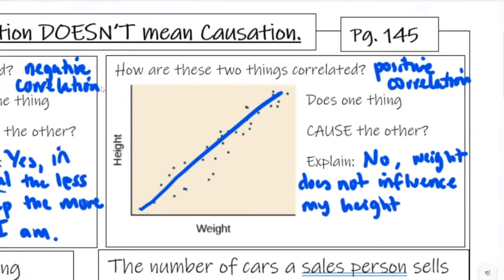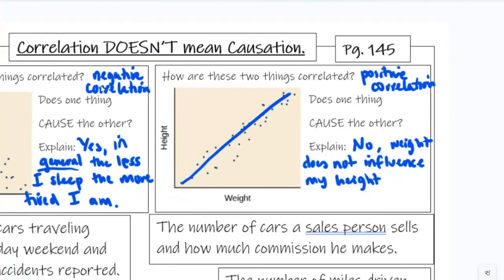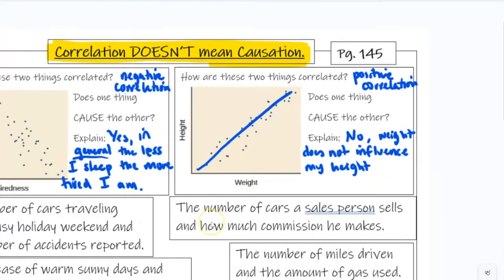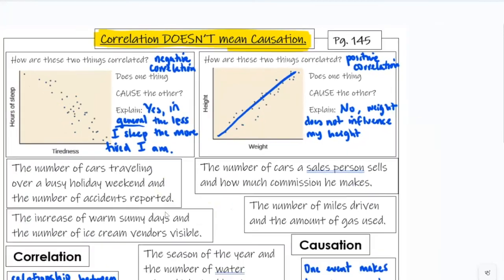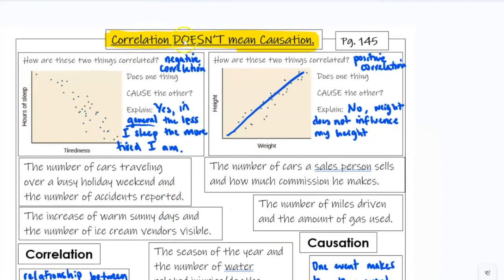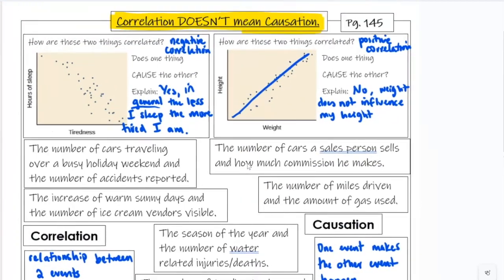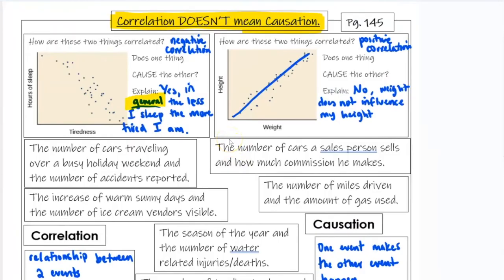So again, it's very, very important to realize correlation, a relationship, doesn't necessarily mean there's causation. Just because there's a relationship doesn't mean one thing causes the other. Sometimes it does, but sometimes it doesn't. Now what we're going to do is practice this. And remember, the key phrase is in general. Yes, there are exceptions, but in general, for most of the population.